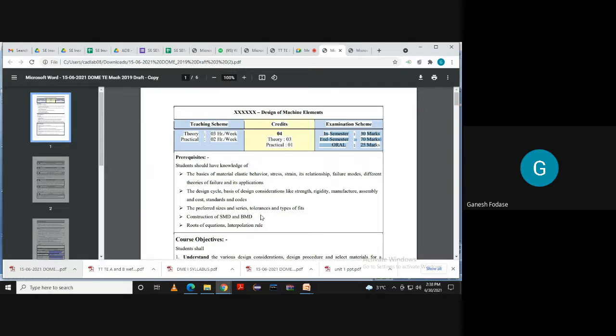Then, what are the prerequisites? We'll talk about the subject in detail, one by one. First, what are the prerequisites for the subject? You have to study subjects like theory of machines, strength of materials, as well as some basic knowledge of mathematics. We know the basics of materials, like elastic behavior, stress-strain curve and relationships, failure modes, and different theories of failure. All these topics you studied under strength of material.